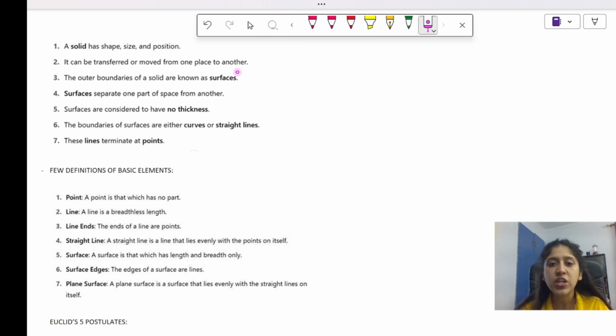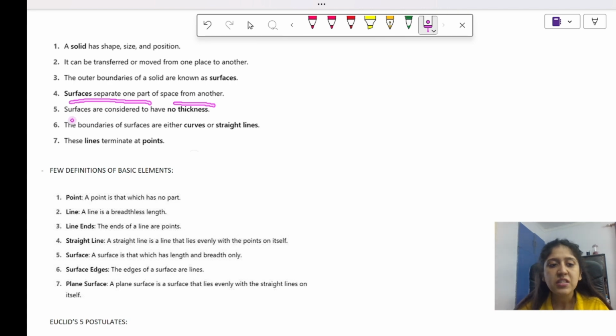We know there are certain shapes called 3D shapes, 2D shapes. So solid shapes कौन सी होती हैं? They are 3D shapes. Yes, उनका भी shape होता है, उनका भी size होता है. They have their own positions. ठीक है, and the outer boundaries of those solids are called surfaces. अगर हम एक ball लेते हैं, ball की outer surface, that is called a surface. ठीक है, surfaces separate one part of space from another.